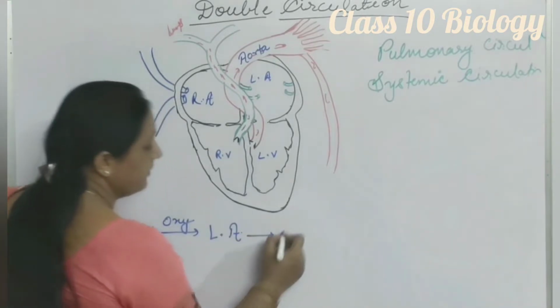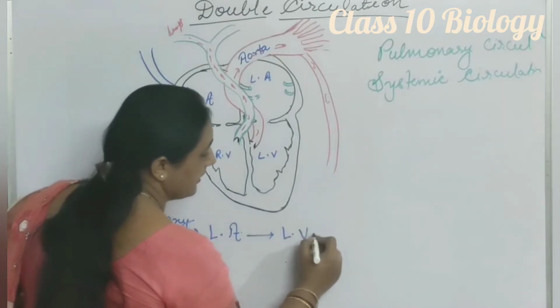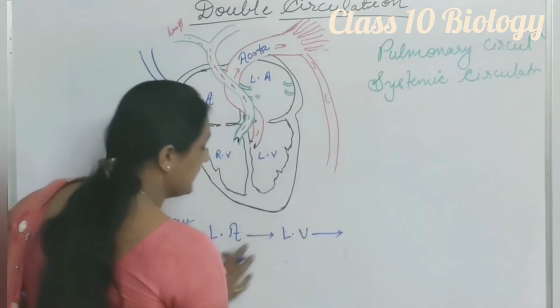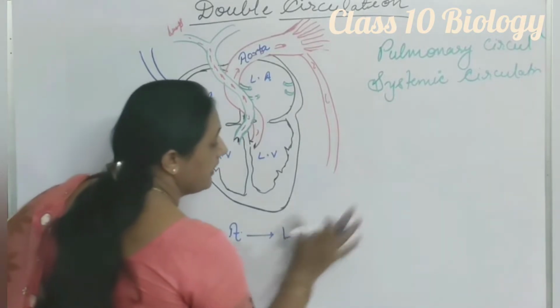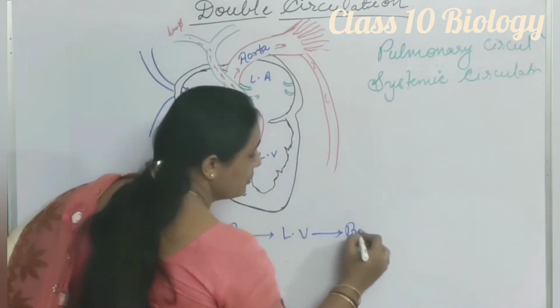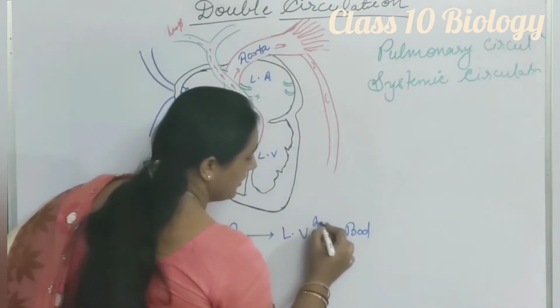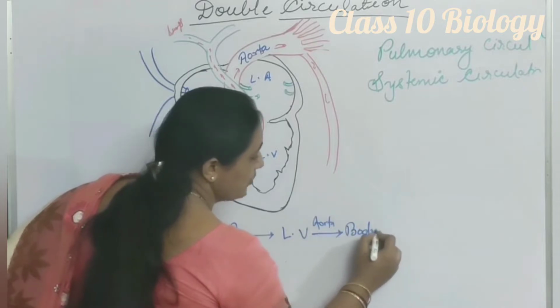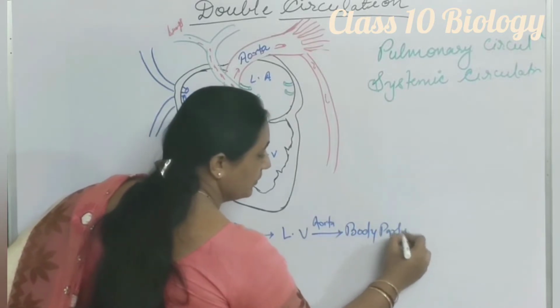From the left atrium, it goes to the left ventricle. Here the flow is oxygenated only. From the left ventricle, blood goes to the aorta. Through the aorta, this blood goes to various parts of the body.